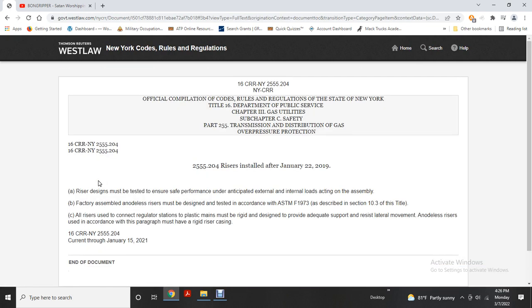Section 204, risers installed after January 27, 2019. Risers design may be installed, may be tested, and ensure that their performance anticipated external and internal loads acting on the assembly. Factory assembled anodeless risers must be designed and tested in accordance with ASTM F1973, described in 10.3.